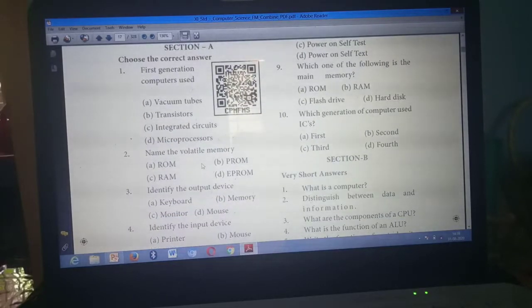Second question. Name the volatile memory. Which will be the volatile memory? That means temporary storage memory. Think and say. ROM. Sorry, not ROM. RAM. Option C. Option C is the answer, RAM. Have you marked?